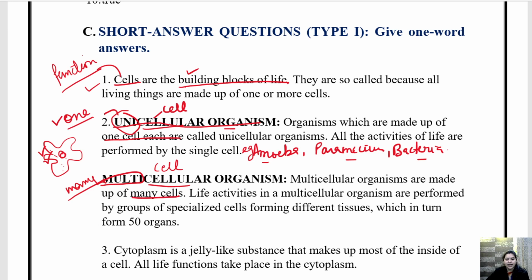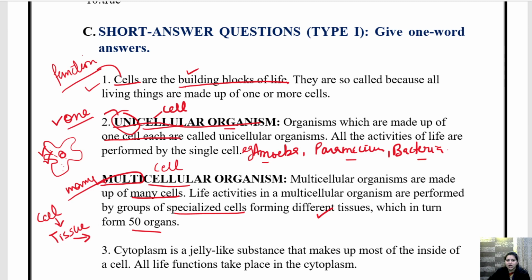Getting it? Life activities in multicellular organisms are performed by groups of specialized cells forming different tissues, which in turn form organs. So this we know, that when many cells are clubbed together, they form tissues.